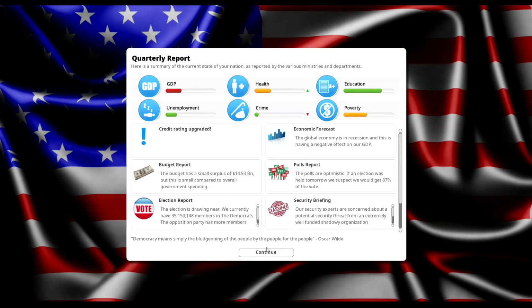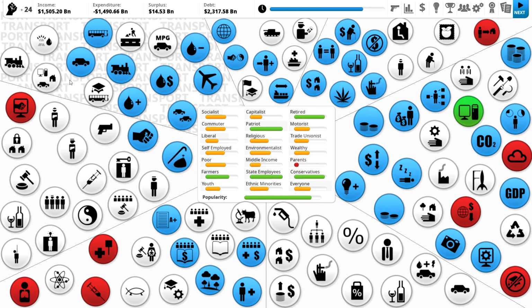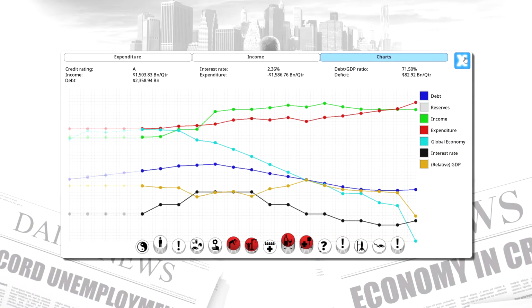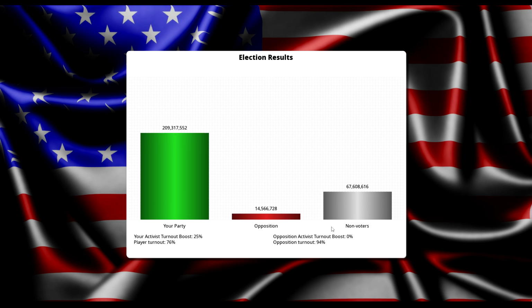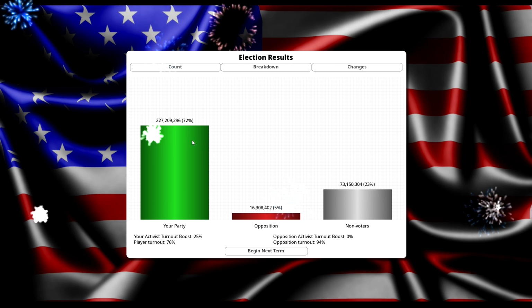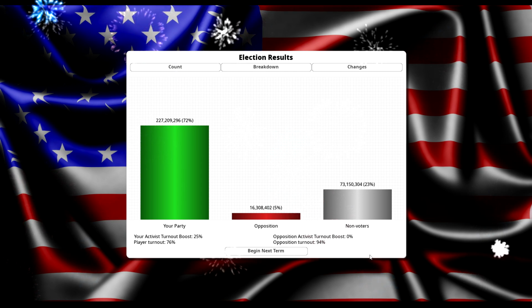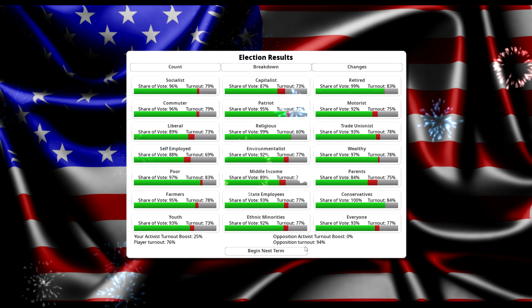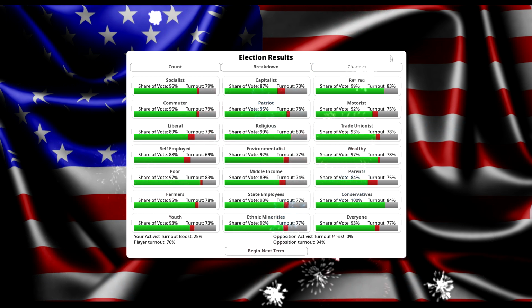Oh, so our surplus is shrinking down because we're increasing our spending, and there's a recession, so we're getting less money and spending more. The global economy just crashed. Okay, so we're having our first, or I guess our second election. So this would be for our second term. So 72% of the people voted for us, 5% voted against, and 23% didn't vote. So this is who voted for, against, and didn't vote in each category.